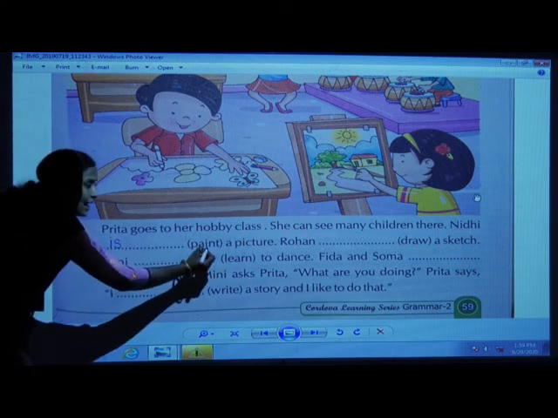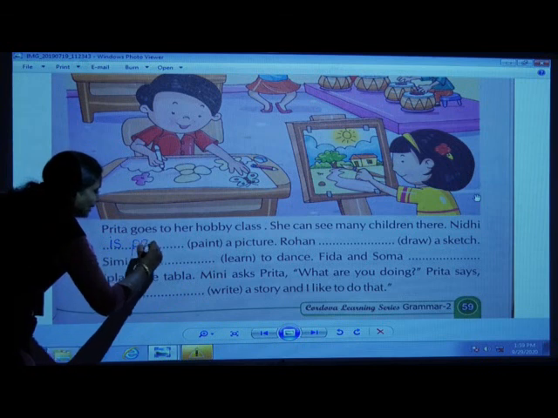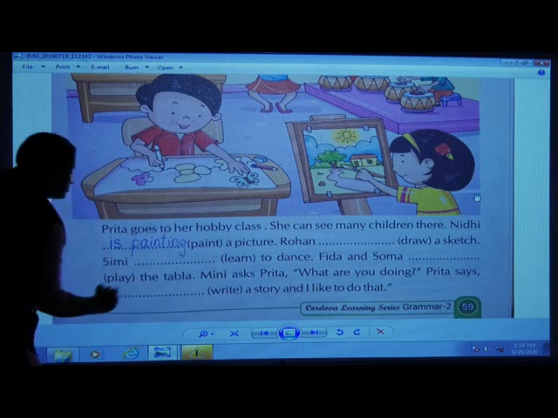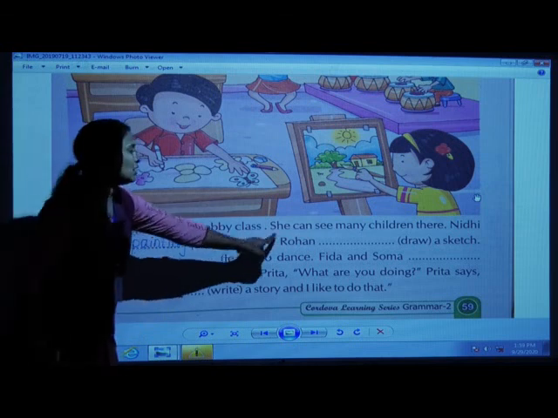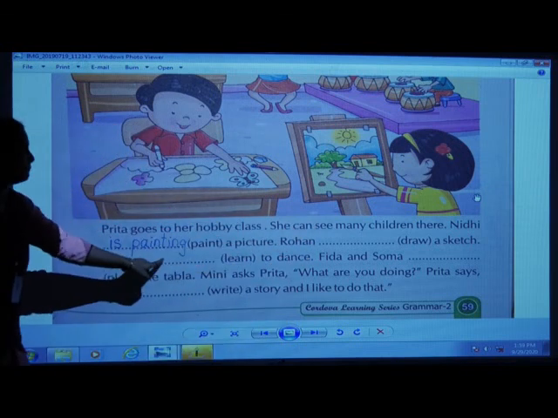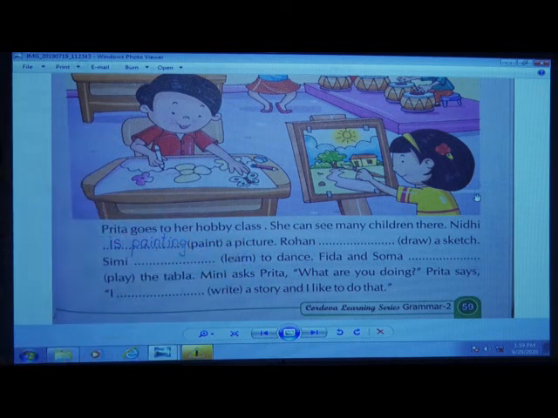Is, and the ing form of this paint. Yes, you all are right. Painting. Good. So she can see many children there. Nidhi is painting a picture. Is painting. The word is painting there now.